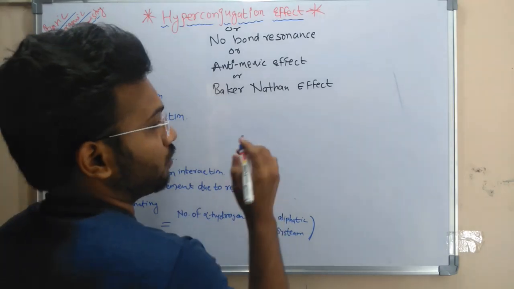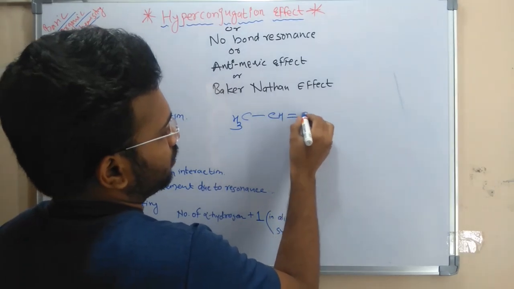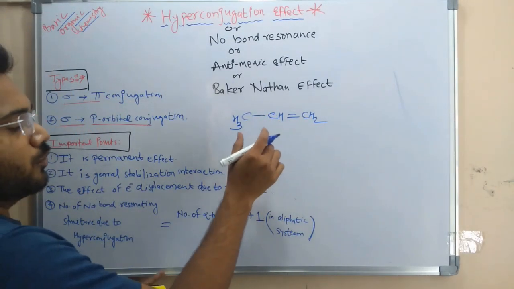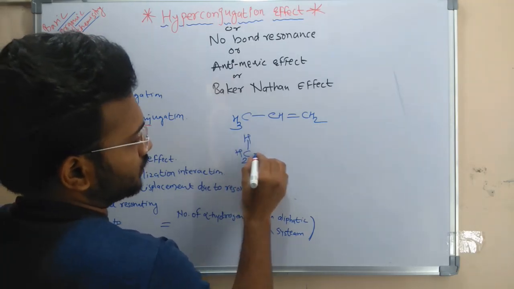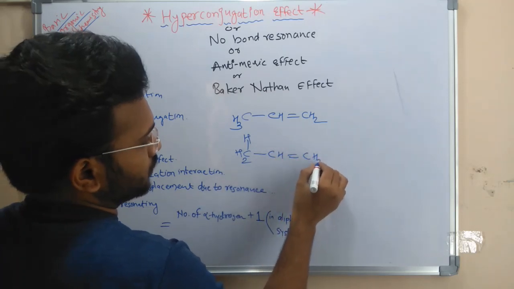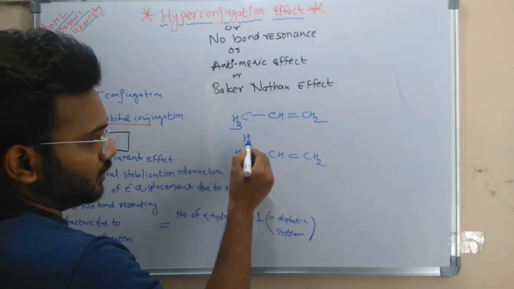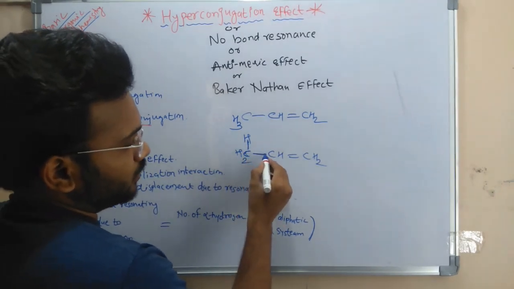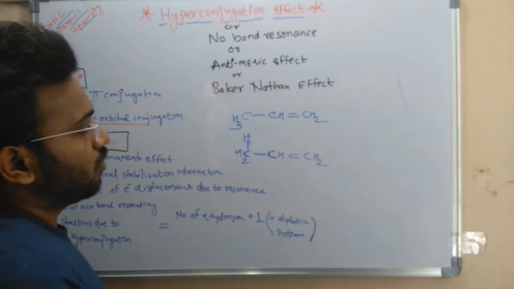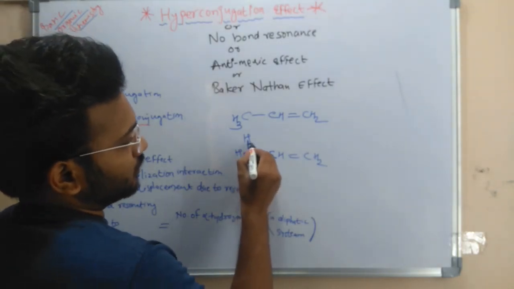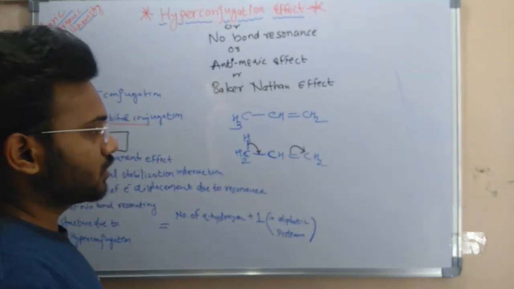Suppose we take an example of propene. Propene is CH3 single bond CH double bond CH2. This structure we can write like this also, that is CH2 single bond CH double bond CH2. In this structure, this is the central carbon atom which is attached to at least one hydrogen atom, and it is also attached to an sp2 hybridized carbon atom. What happens in this structure? There is a delocalization of sigma electrons, and that's why this resonance happens.